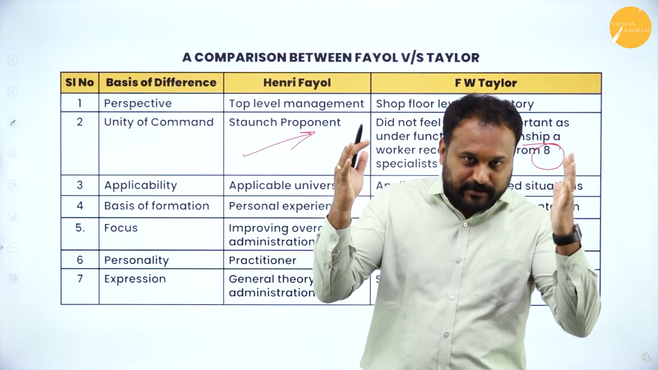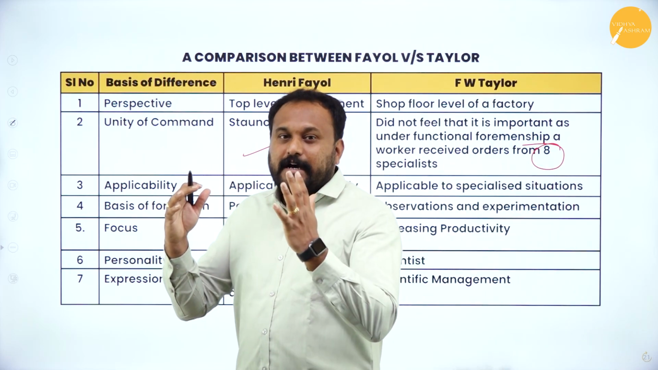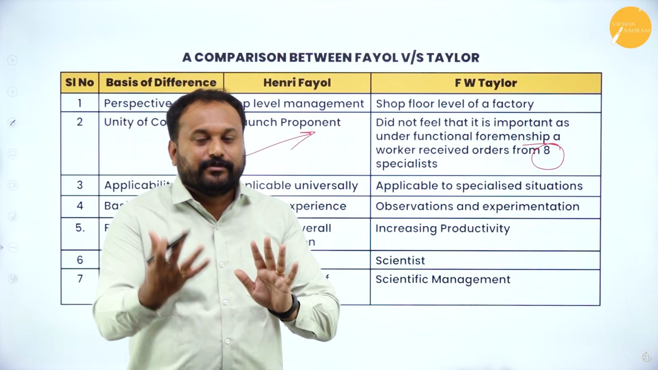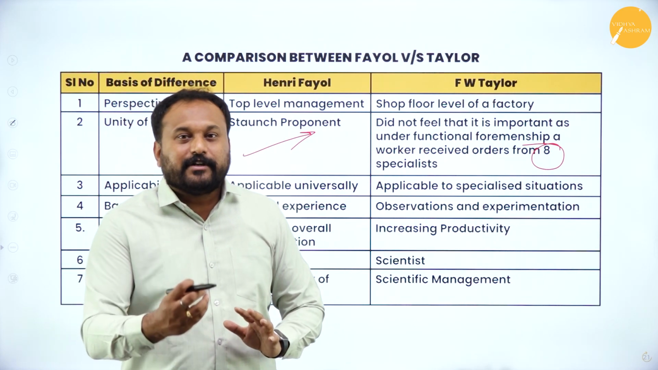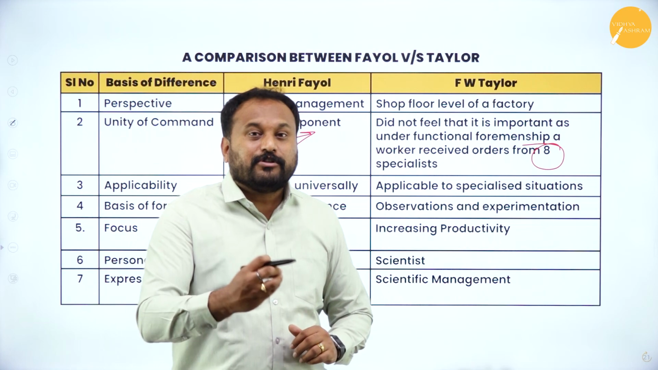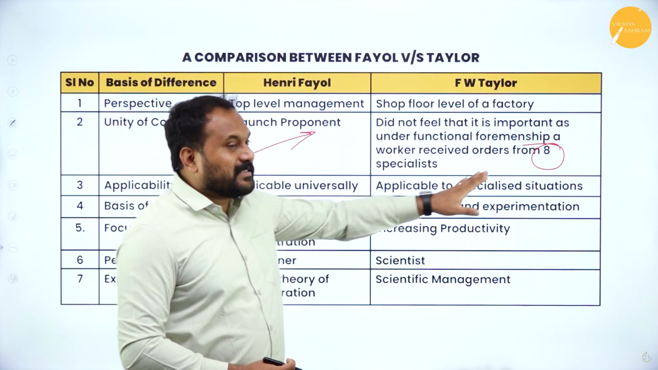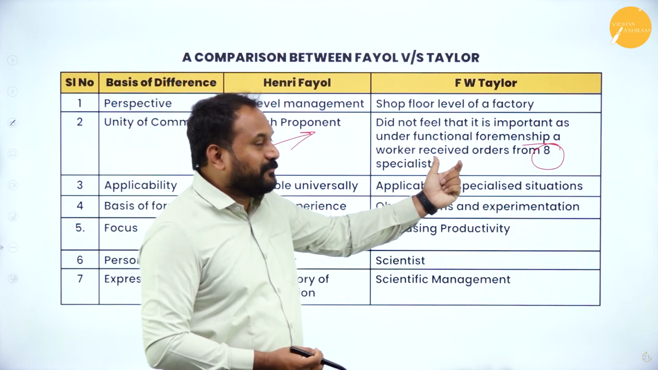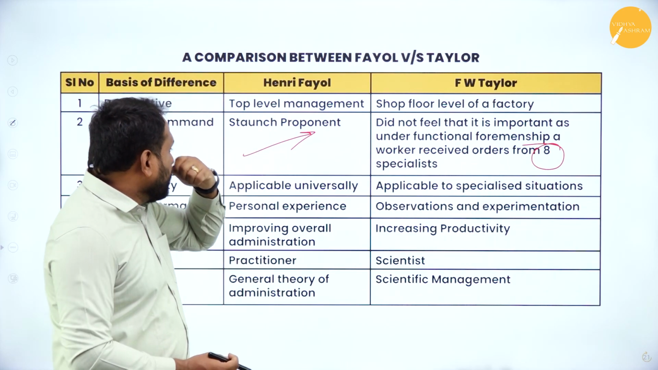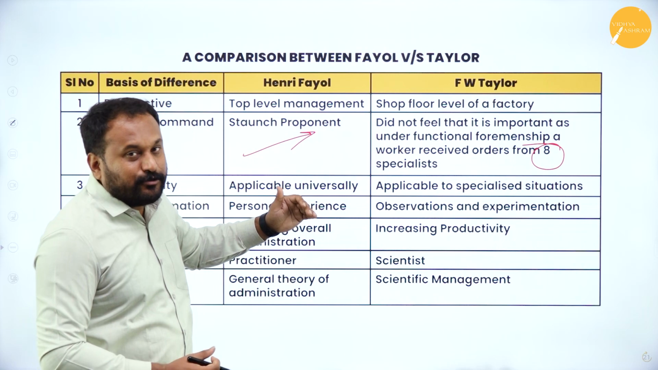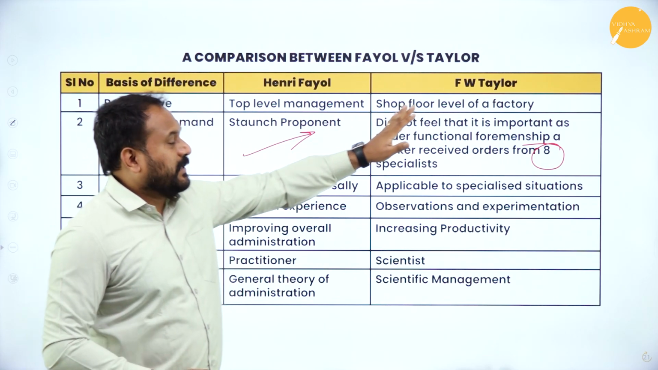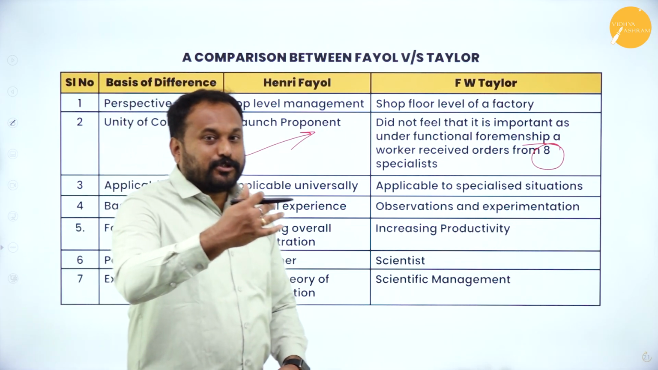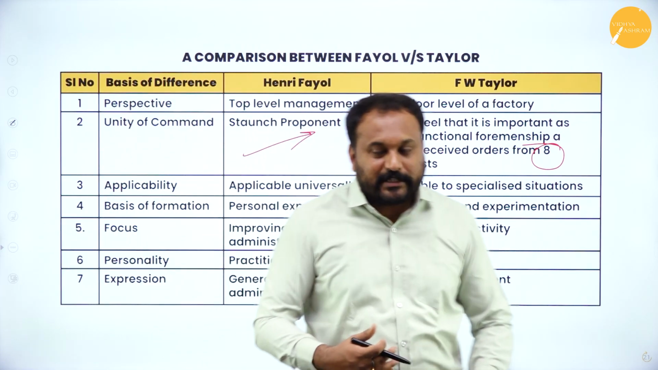It's too confusing. I've seen that when your dad and mom say something to you, you always do whatever the person you love the most says. But here 8 people are telling, so a worker needs to obey all of them. So there is a slight confusion which goes with it. Henri Fayol is used by the top level management. F.W. Taylor is used by the shop floor level, that is the supervisory level people.